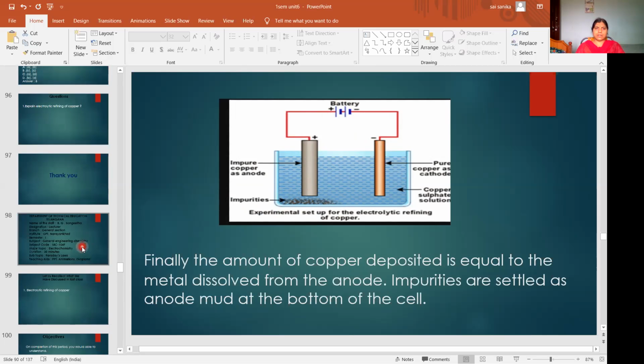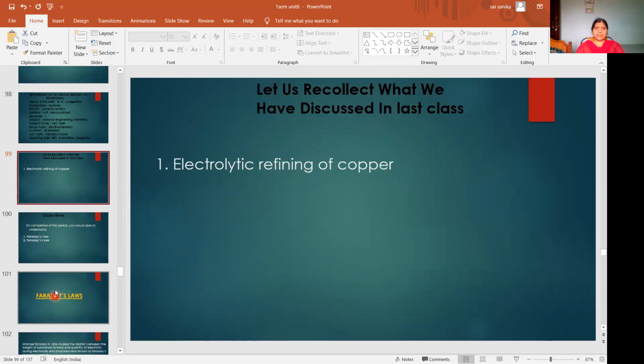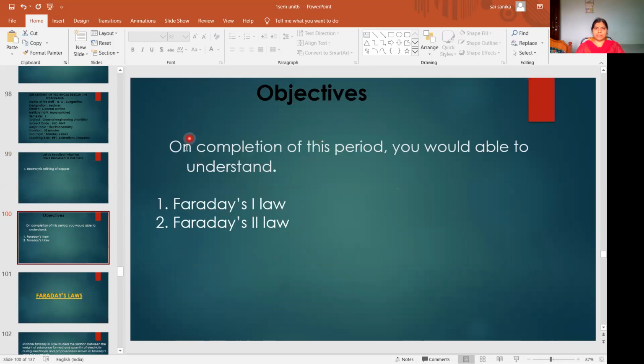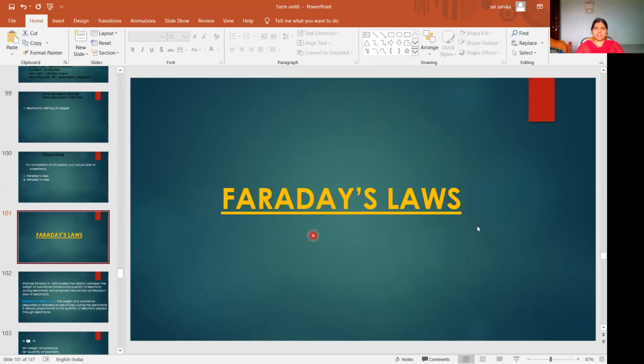Today our topic is Faraday's laws. What are the objectives? After completion of this period, you would be able to understand Faraday's laws. There are two laws, Faraday's first law and Faraday's second law. So we will see Faraday's laws. Today our topic is Faraday's laws.